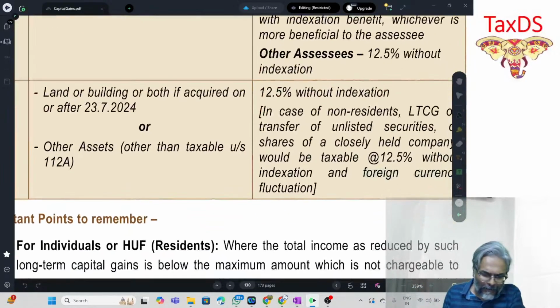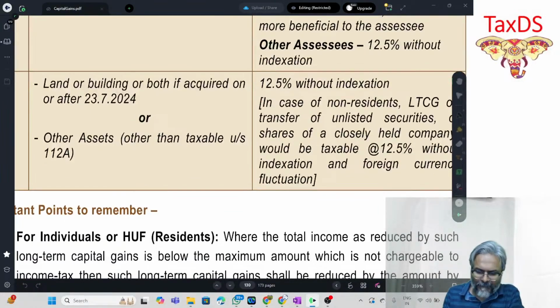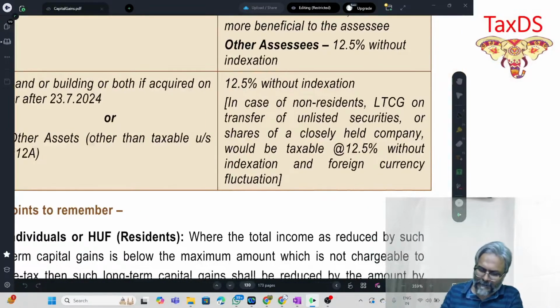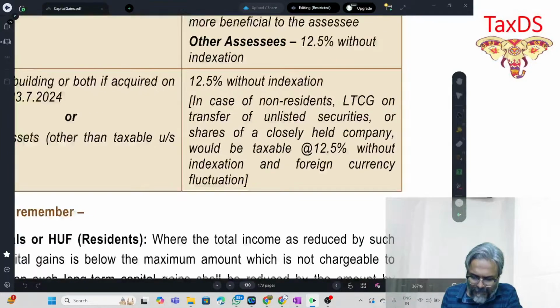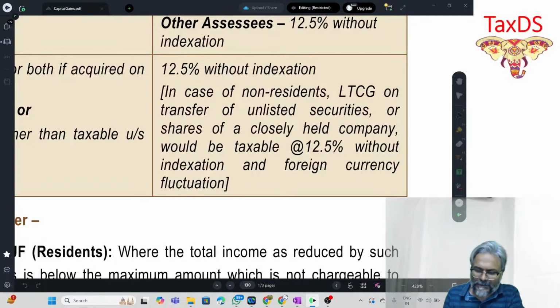And see the last line: the other assets, other than 112A, to be taken separately. So what about all the other assets? What will be the position, students? 12.5%. So see here, 12.5% without indexation. And after that, can you see in the bracket? In case of a non-resident, long-term capital gains on transfer of unlisted securities or shares of a closely held company would be taxable at 12.5% without indexation, foreign currency fluctuation. What does it mean, students?